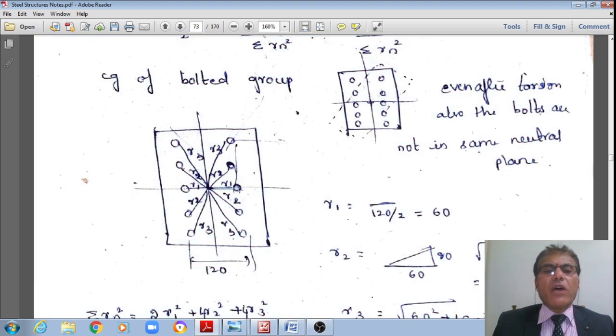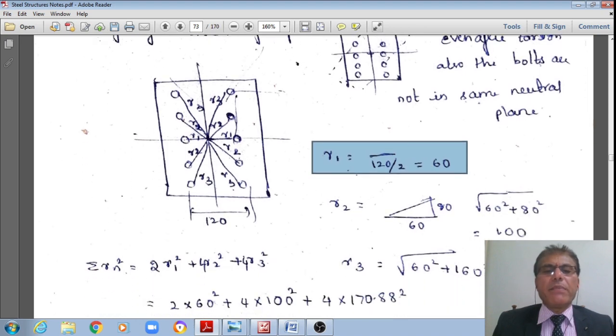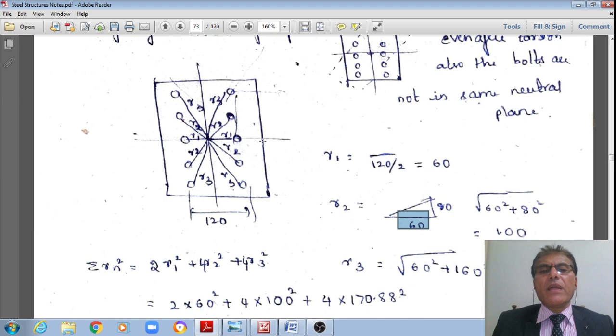Therefore, along this horizontal distance R1, but already what is given in the problem is that the gauge is equal to 120. Therefore, R1 is equal to 120 divided by 2, which is 60 mm. All the dimensions are in mm. Then next, R2 is nothing but the square root of this 60 whole square plus, this is already given in the problem as 80 mm, therefore 80 whole square, that works out to 100 mm.